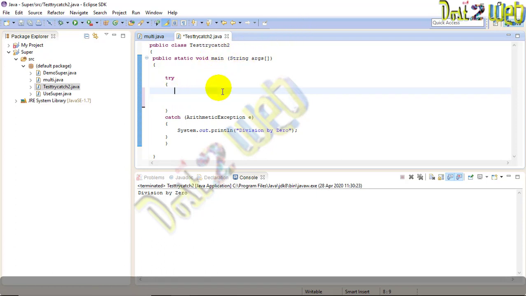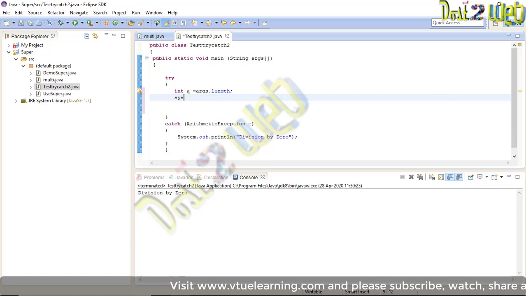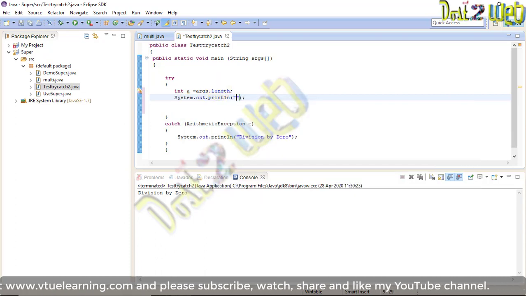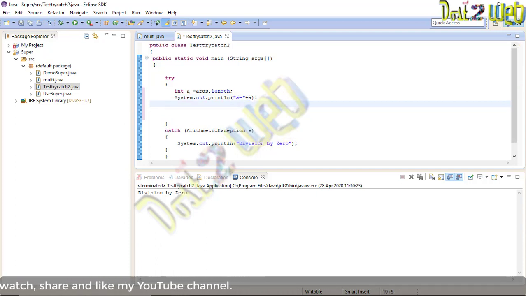Obviously length will be an integer, so I'll give int a is equal to arg dot length. I'll print this result. A is equal to, okay, I have printed this result.